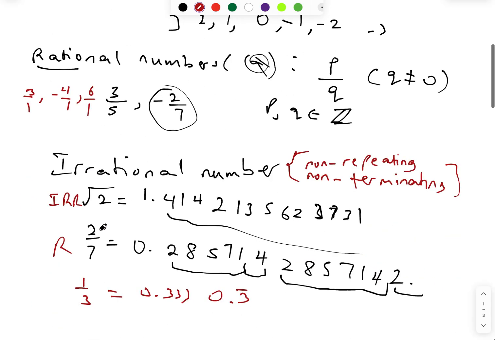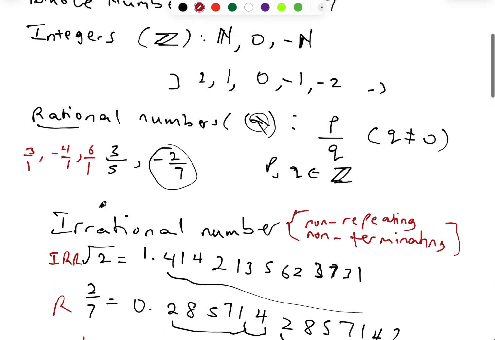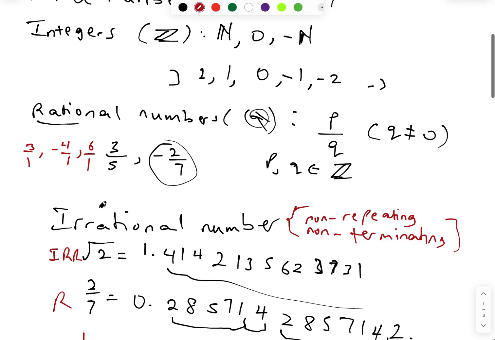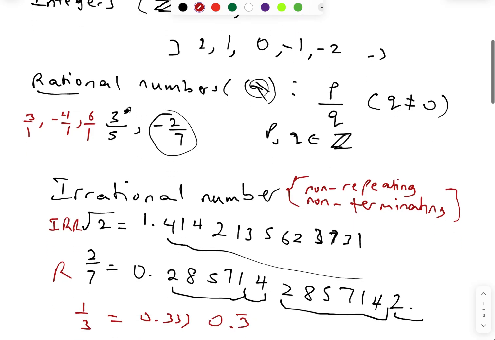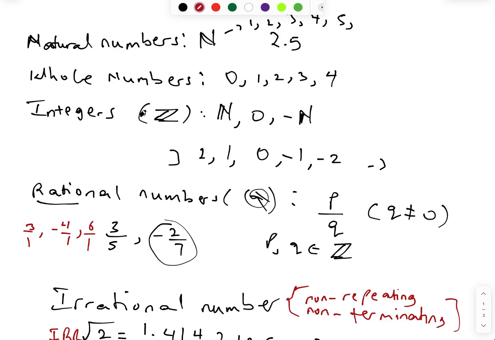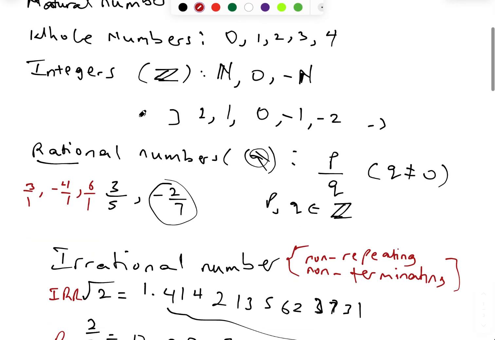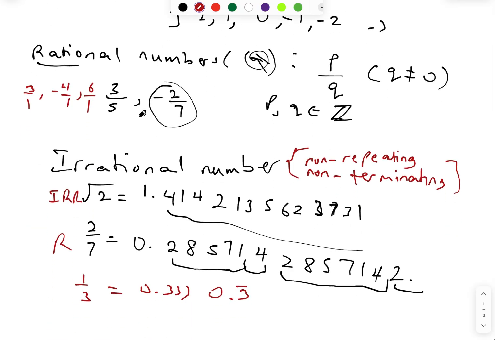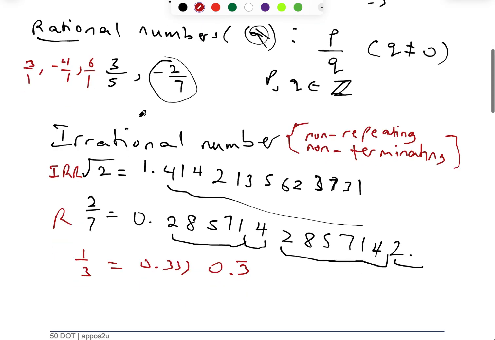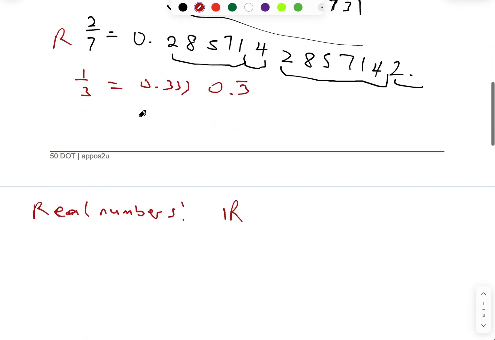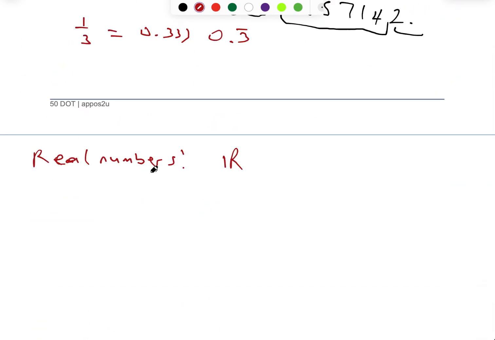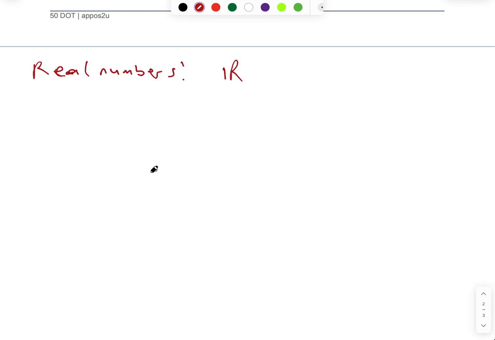So they are contained. The only thing is that irrational numbers, you can separate out of this entire system of rational numbers. But when you combine all the rational numbers, which already include integers, whole numbers, and natural numbers, and you join them together with irrational numbers, the combination of the two of them gives what we call the set of real numbers. So quickly, let's go to the next set of numbers.